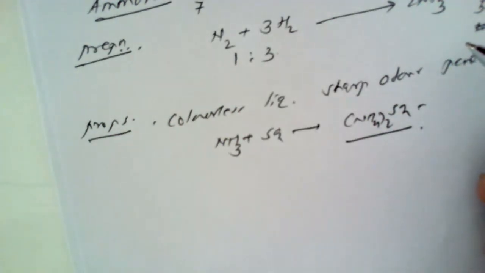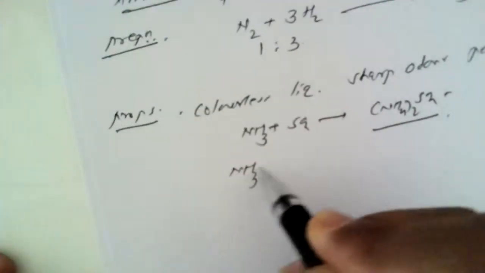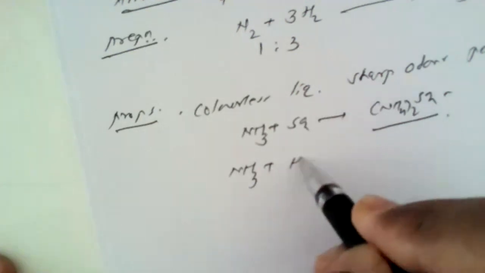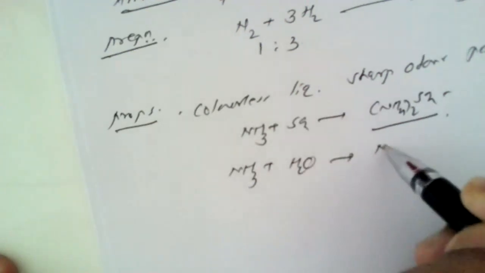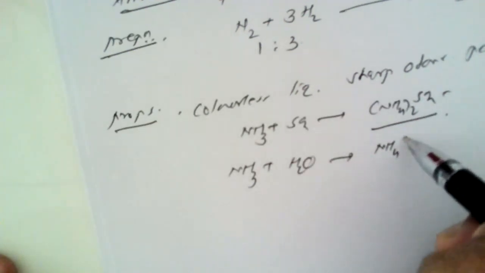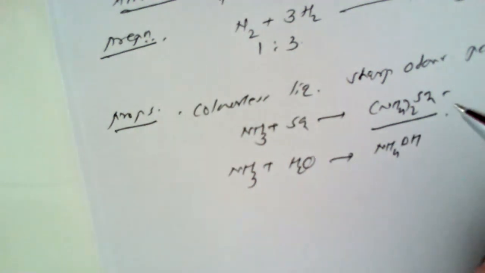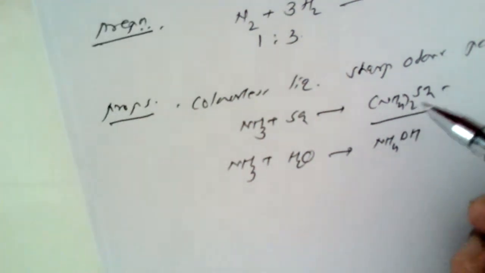So besides its use as a chemical, it can be used as a starting material for the preparation of a fertilizer, that is ammonium sulfate, which contains about 21.5% nitrogen. Now, ammonia readily dissolves in water. Just take a few ml of ammonia; when it is added to water, we can obtain ammonium hydroxide, that is NH4OH.